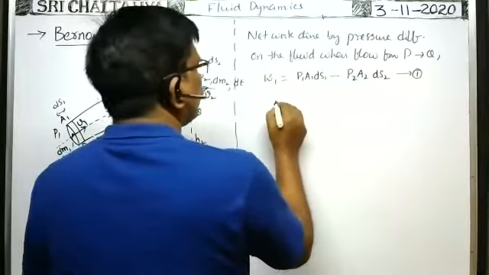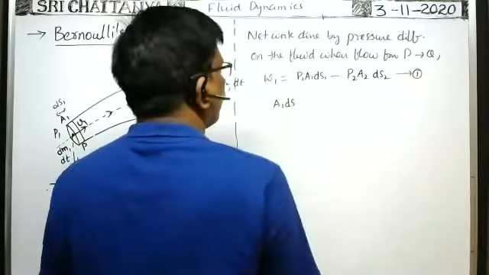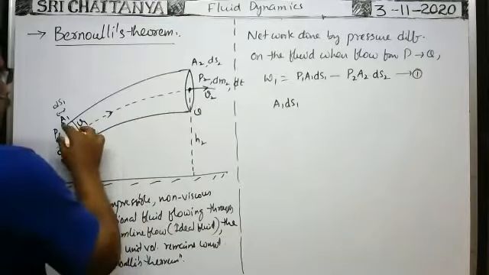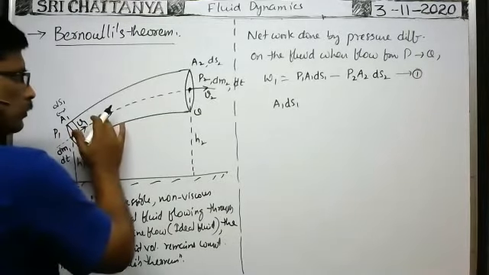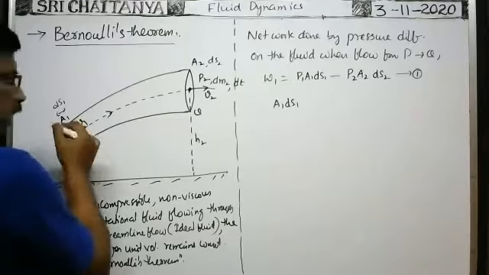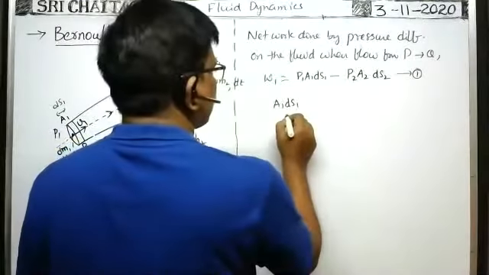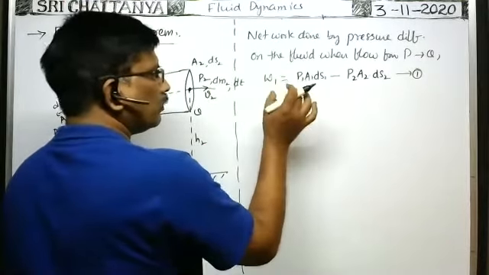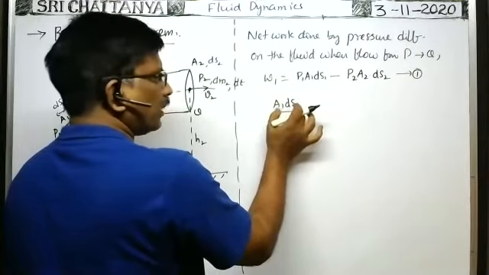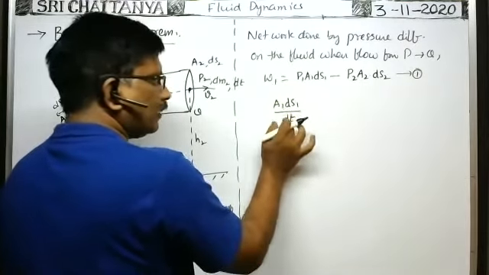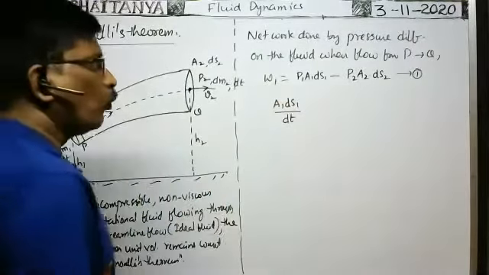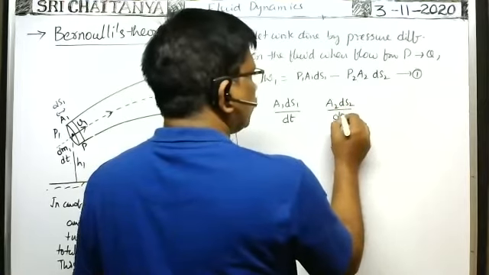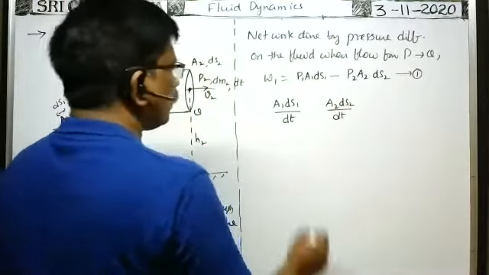From this, A1 ds1 is the volume of the liquid entering into the tube through this cross section A1 in a time dt seconds. Then what is the volume of the liquid entering into the tube per second? A1 ds1 by dt. Volume of the liquid coming out through the tube per second means A2 into ds2 by dt. But according to equation of continuity,